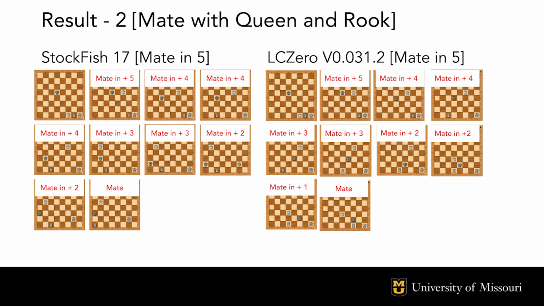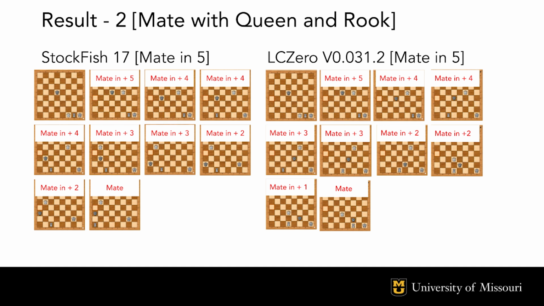Alright, so this next instance, Mate with Queen and Rook, plays out very similarly, and it mostly reaffirms the results that we see in our first game instance test. But in this instance, we have a fairly simple puzzle in which White still has their queen and their rook, and Black still only has their king. White is holding out in the bottom right corner with their queen on g1, their king on h1, and their rook on f1. Meanwhile, Black is in no man's land on d5, and White must mate Black.